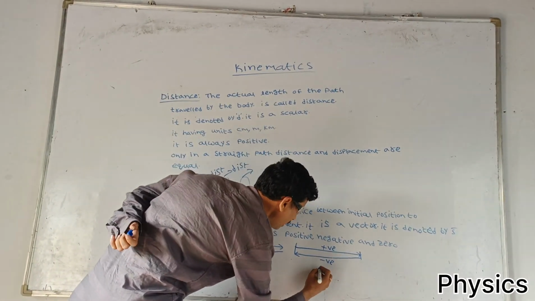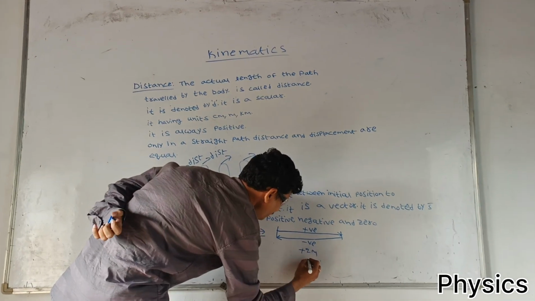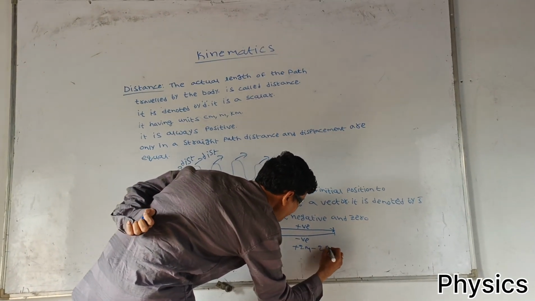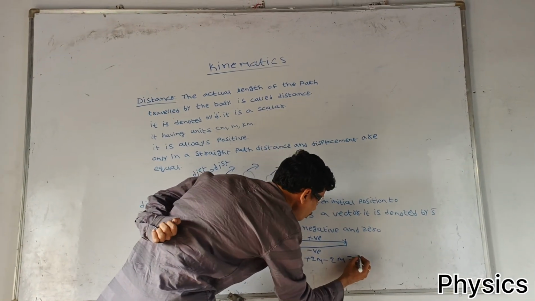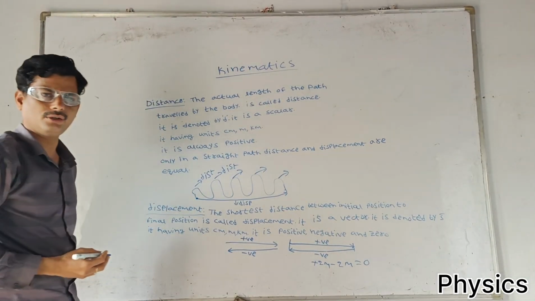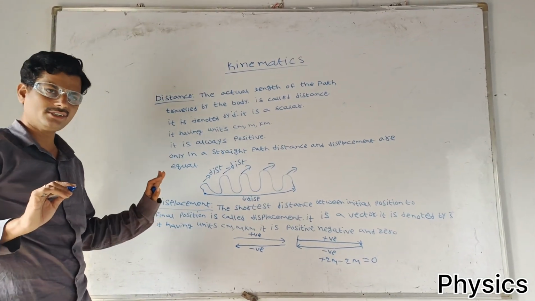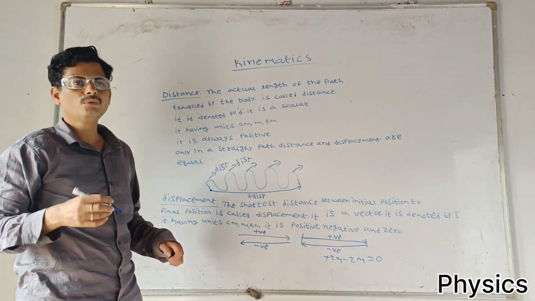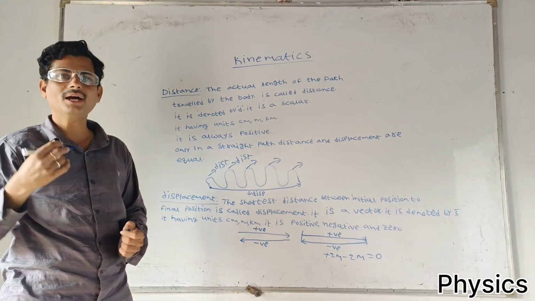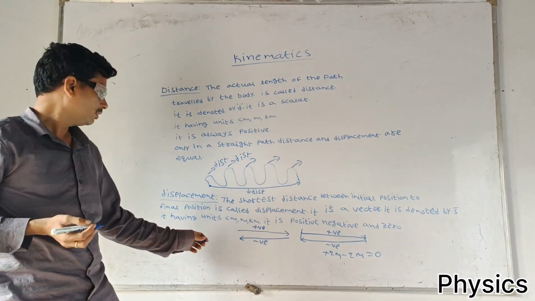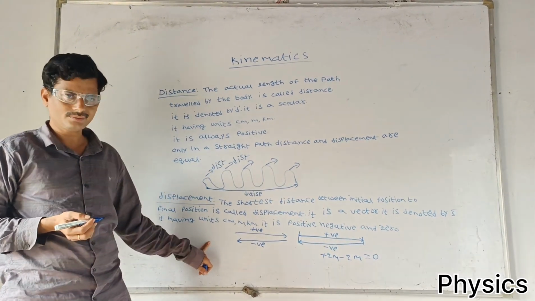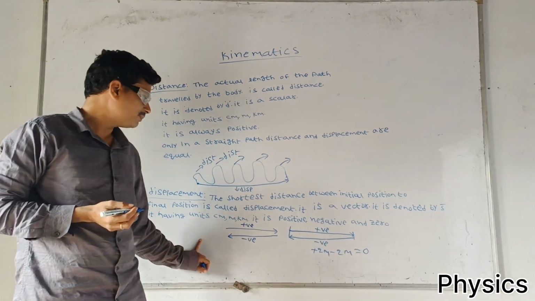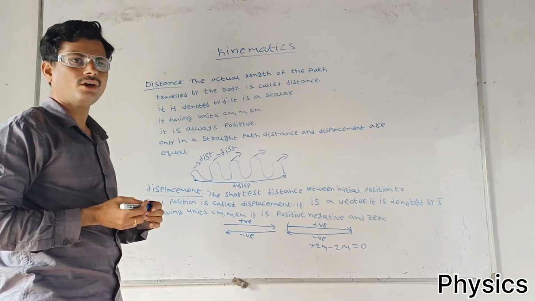Forward direction +2 meters, backward direction -2 meters, total displacement is 0. Suppose a lecturer moves forward 10 steps and comes back 10 steps, his final displacement is 0.